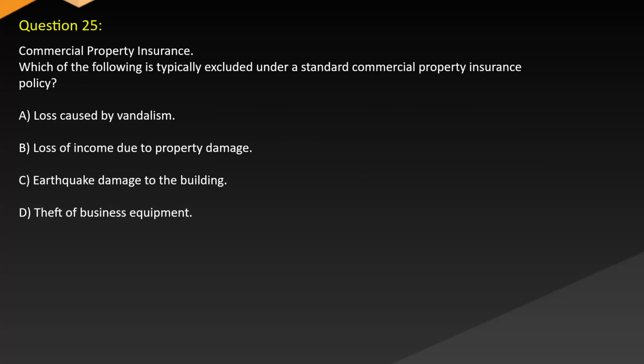Question 25. Commercial property insurance. Which of the following is typically excluded under a standard commercial property insurance policy? A. Loss caused by vandalism. B. Loss of income due to property damage. C. Earthquake damage to the building. D. Theft of business equipment.